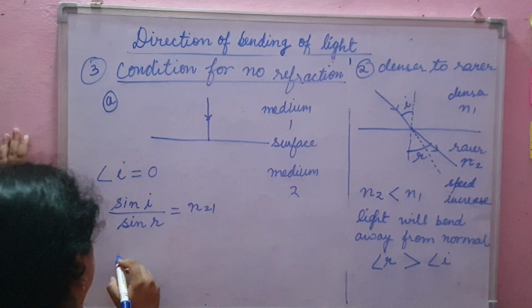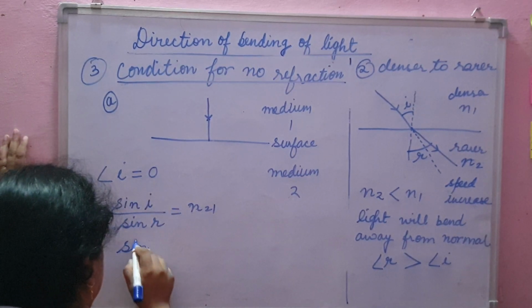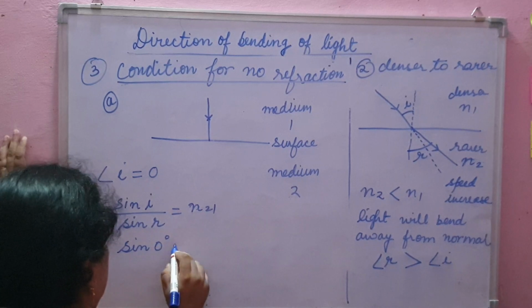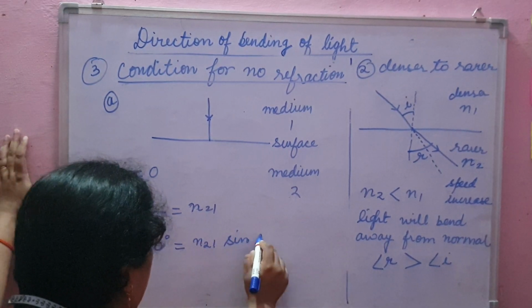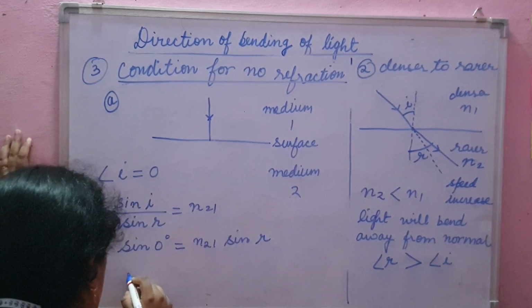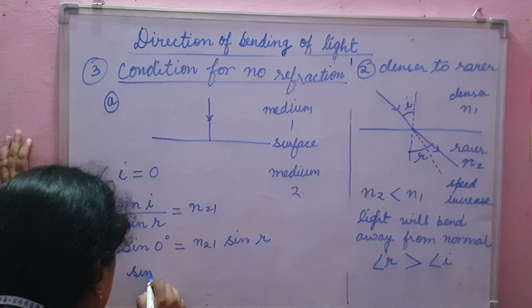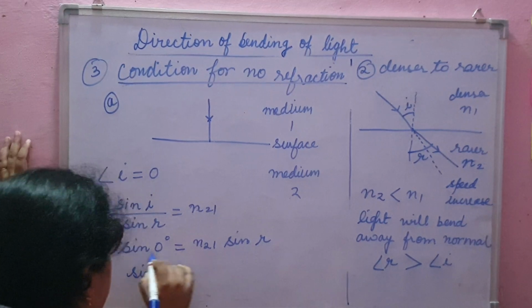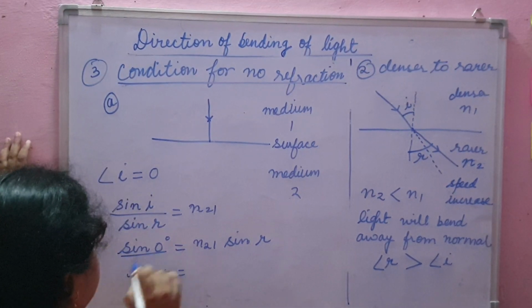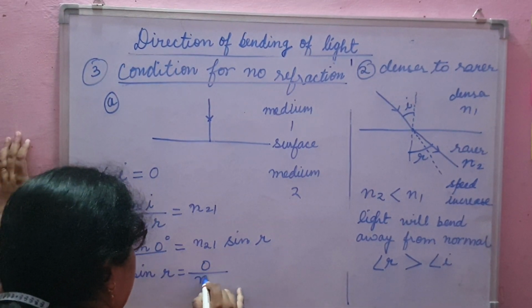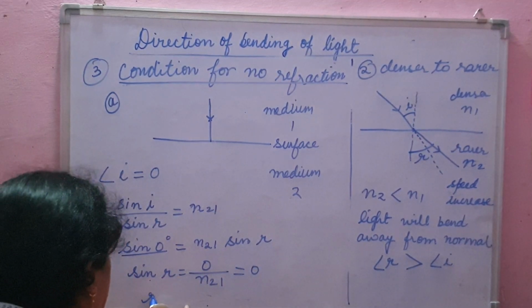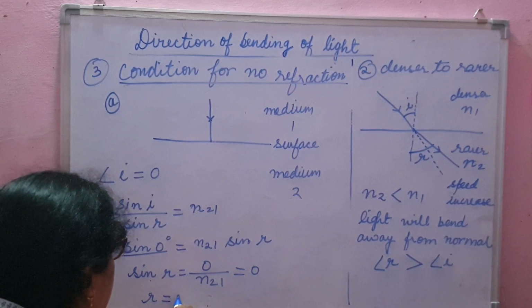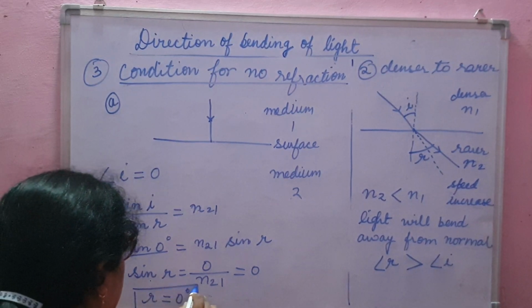I is 0, so we can write sin 0 is equal to N21 into sin R, or sin R is equal to sin 0 upon N21. What is sin 0? It is 0. So 0 upon N21 is equal to 0. That means sin R is 0 and R will be 0 degree.